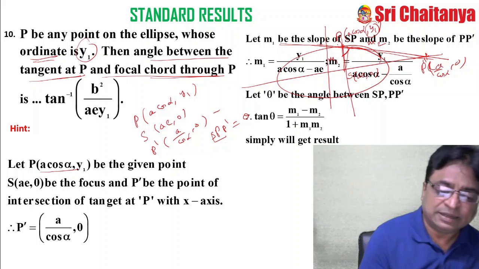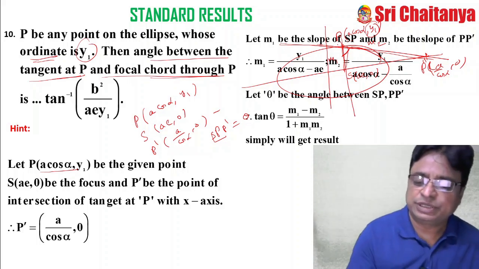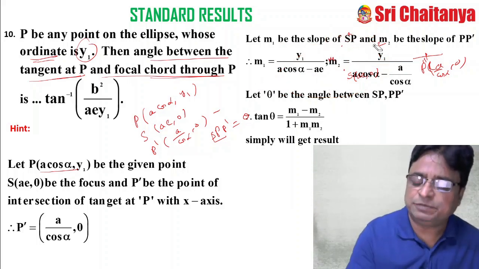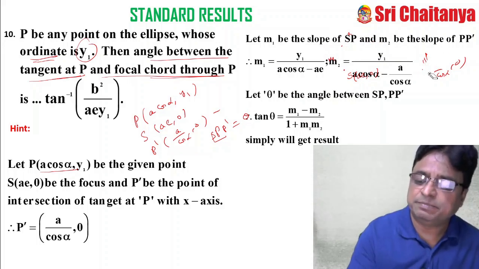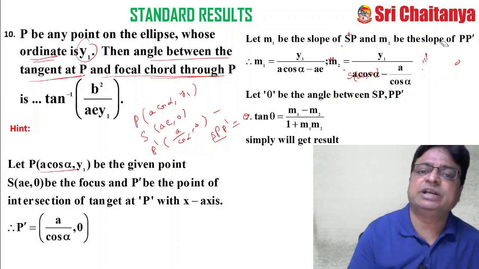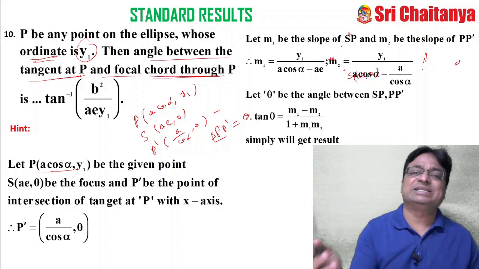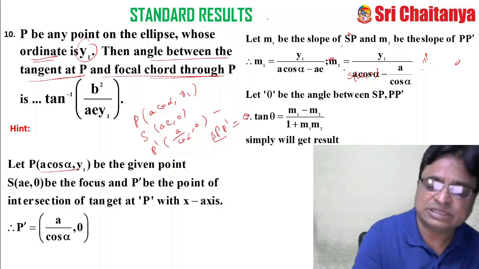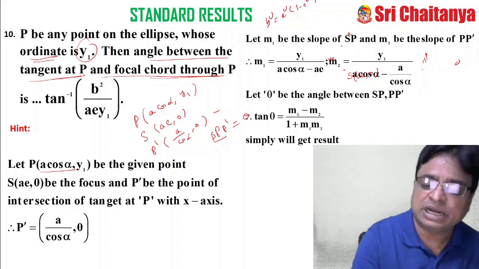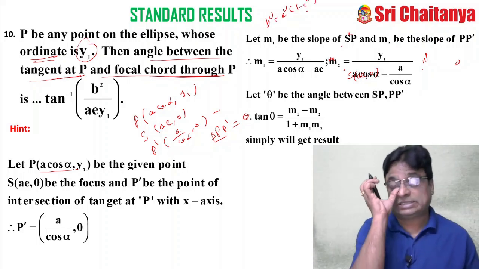And even in that result, if it demands, you please replace b square with a square into (1 minus e square), or a square into (e square minus 1), something like that, because that is the relation between eccentricity and the lengths of the major and minor axes.